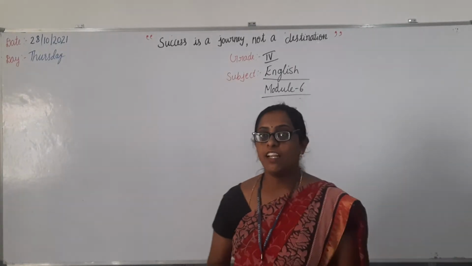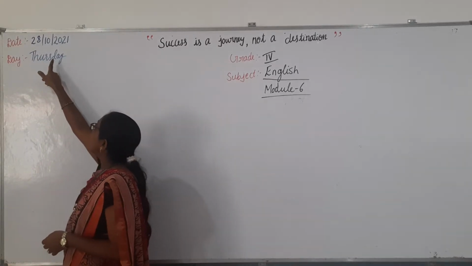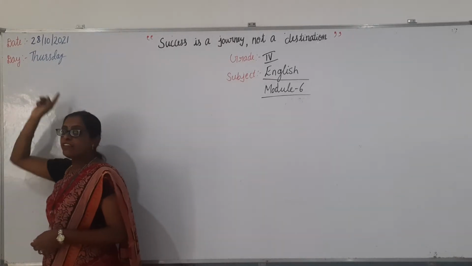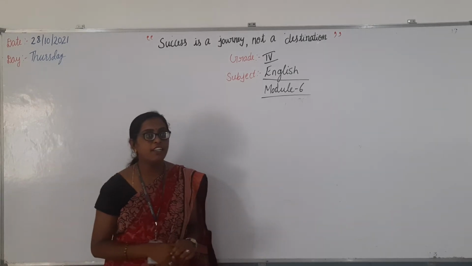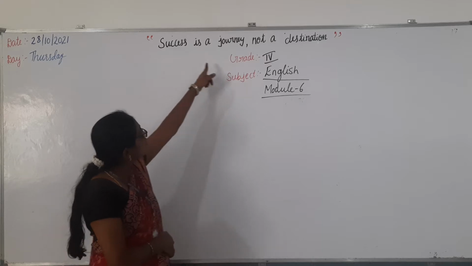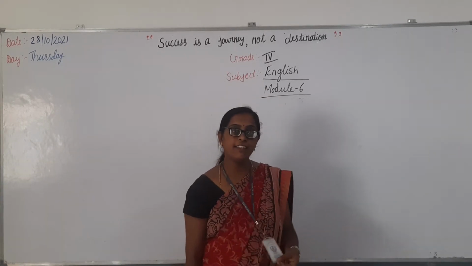Tell me, what is the date today? The date is 28th. We are in the month of October. The year is 2021. Today it is Thursday, so you have the English subject. The thought for the day is: success is a journey, not a destination. Okay? Yes. Then let us start, children.